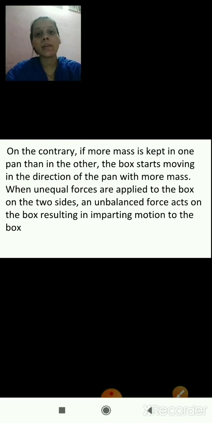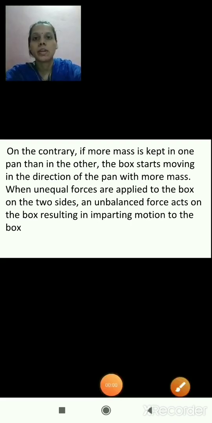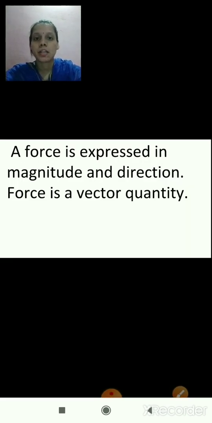Yes, one more example, that is tug of war. This is also an example of balanced and unbalanced force. Now we'll move to the next. A force is expressed in magnitude and direction. So force is a vector quantity. Yes, it is a vector quantity because it is expressed in magnitude and direction.